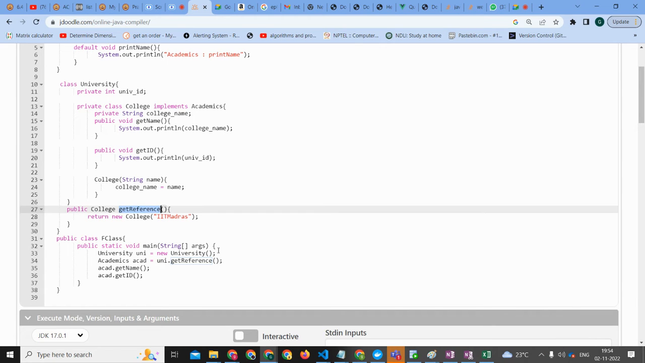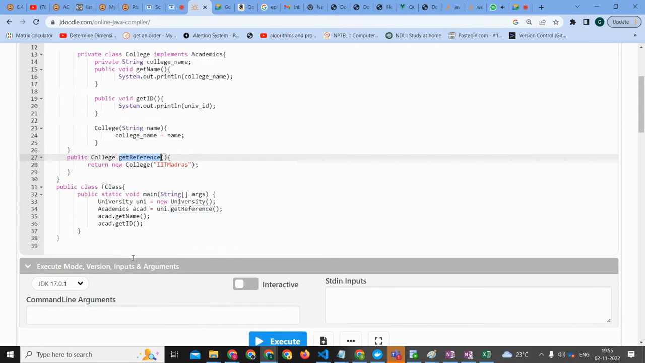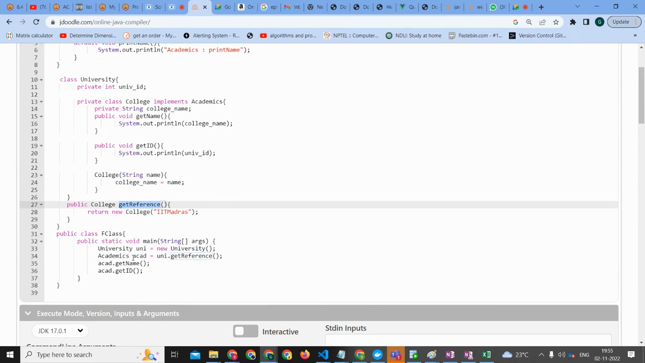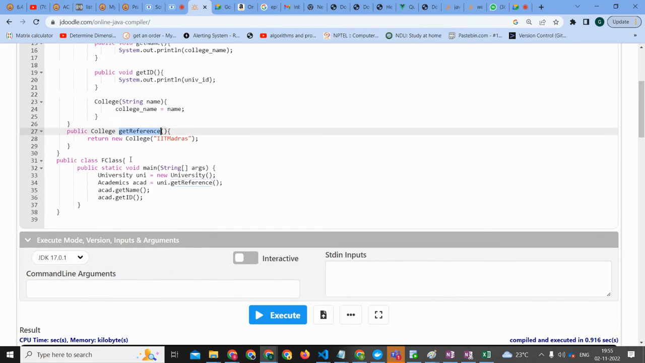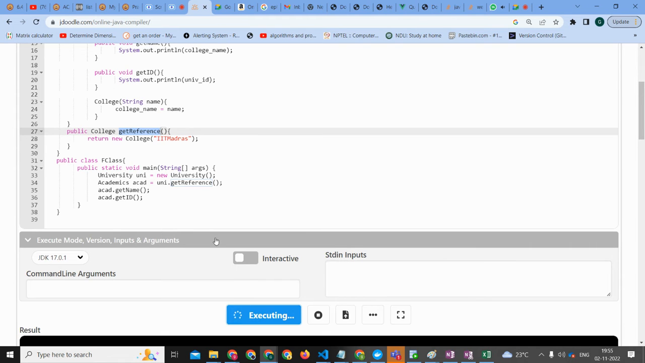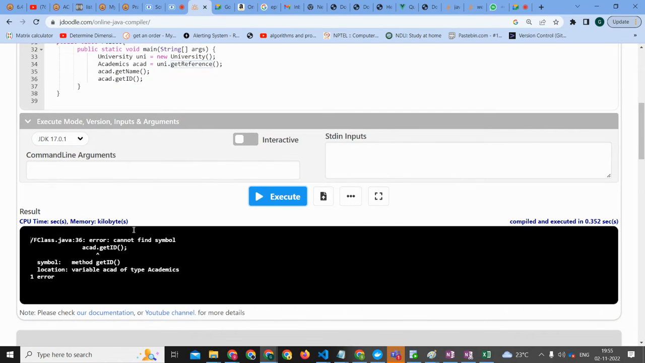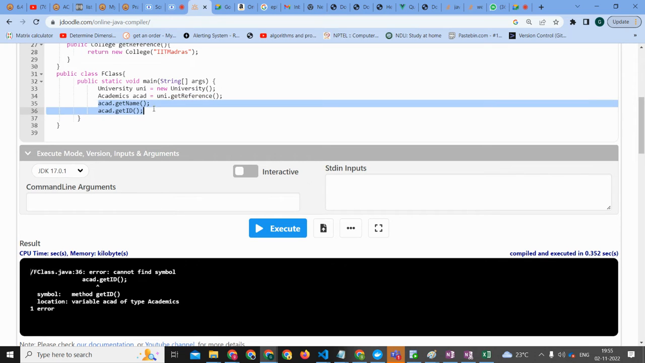So now we are using the get name and get ID methods of the college class, and via get name we will print the college name, and in university ID it will print univ ID. But will it be able to print univ ID because it is a private variable? That's exactly what I am asking. It won't. So ACAD dot get name.